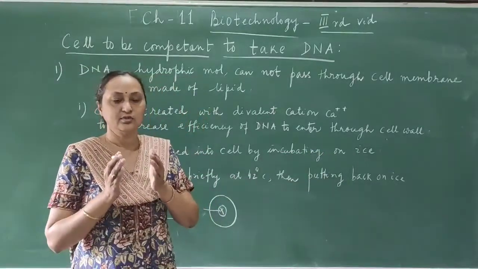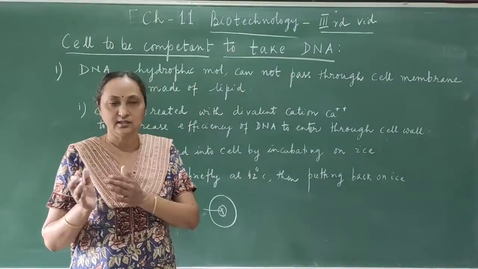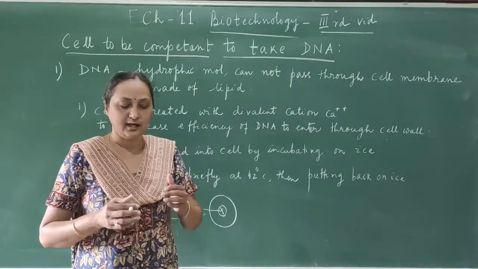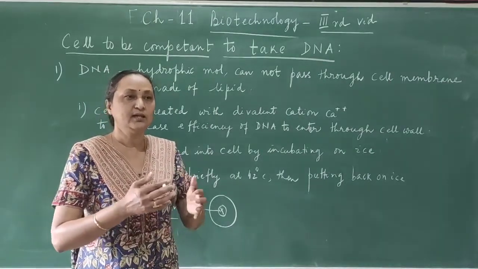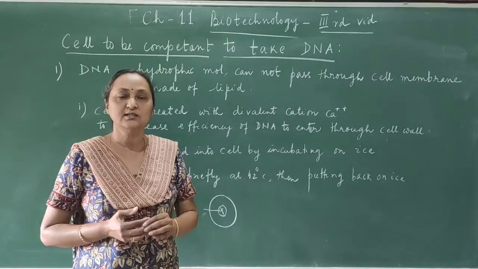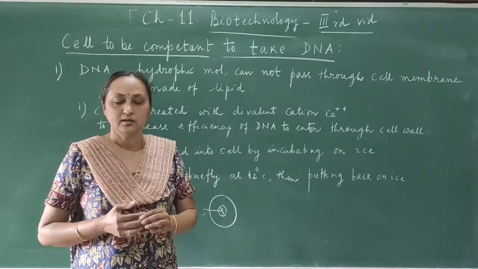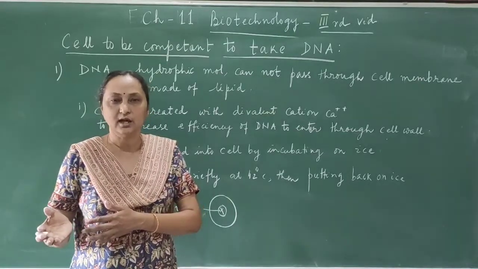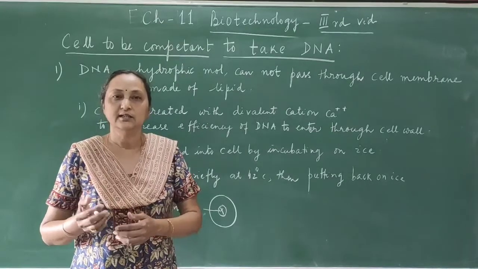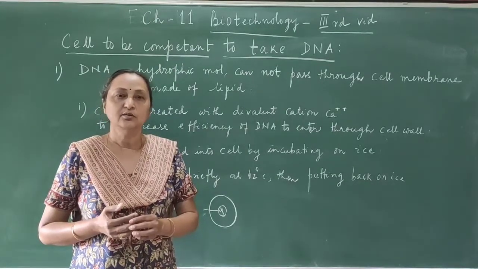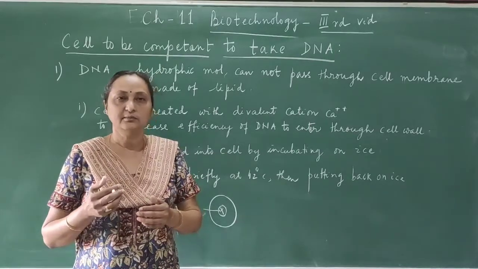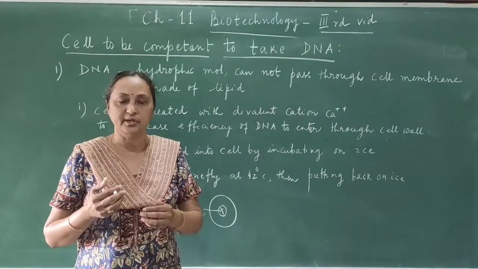Then they are moved to another medium where the temperature is maintained at 42 degrees centigrade, and then again put back on ice. Now the cell is competent. Now the DNA can enter inside the nucleus, which has the chromosome or the DNA. So this is the way we make the cell competent.